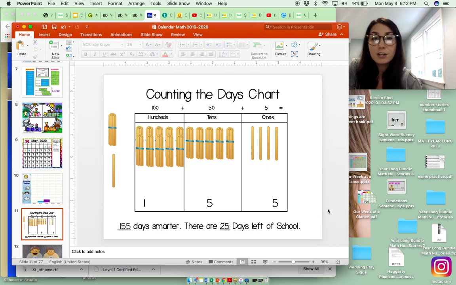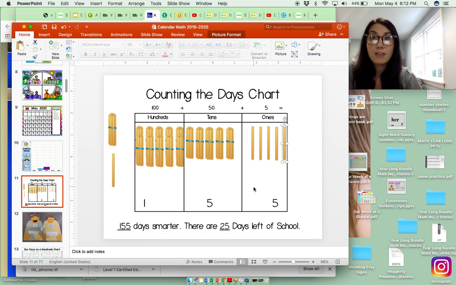So if there are 5 in our ones column and we have 4 sticks from yesterday, that means we need to add 1 more to make 5. Now we have 5 in our tens column, which means we have 5 bundles of 10. 10, 20, 30, 40, 50. We have 100 sticks in our hundreds column, so there are 10 bundles of 10 sticks. 100 plus 50 plus 5 equals 155.